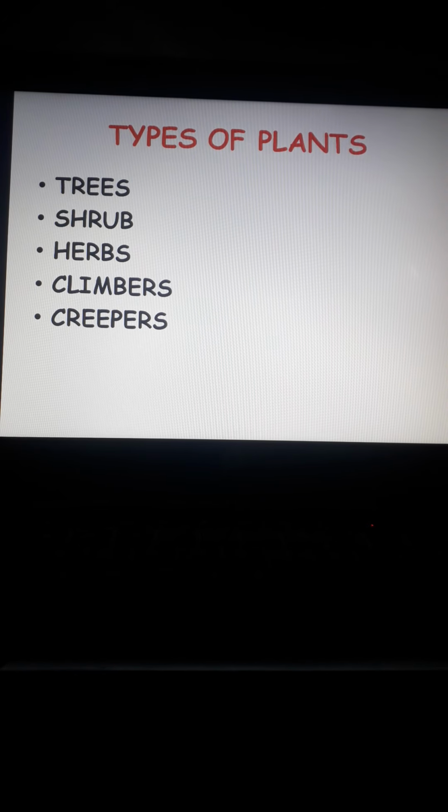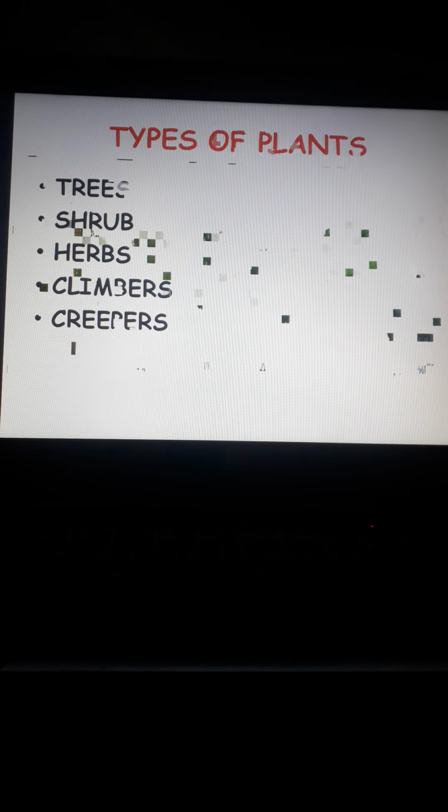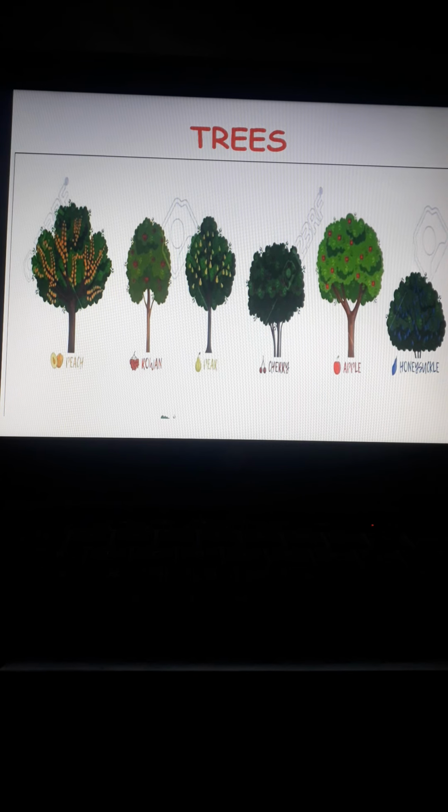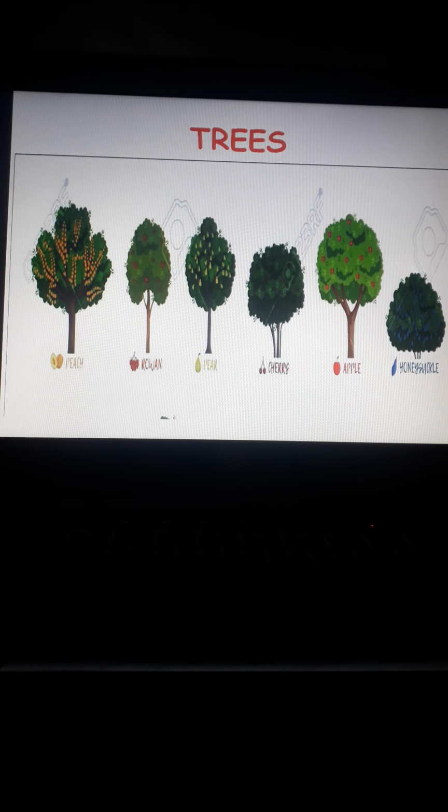First of all we are going to discuss trees. Trees are very big, very tall and strong plants, and they have a thick brown and woody stem that is called the trunk, and the covering part of a trunk is known as bark. They have many branches, they bear leaves, flowers and fruits.